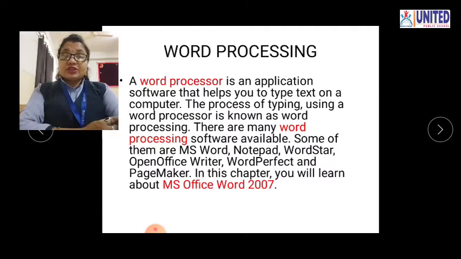Okay, so different kinds of word processing software are available in the market. So which are they? Some of them are MS Word, Notepad, WordStar, OpenOffice Writer, WordPerfect, PageMaker. So these are the names of the software by which we can type the text. Okay, so let us see about MS Office Word 2007. That means this Word 2007 is also one kind of word processor.